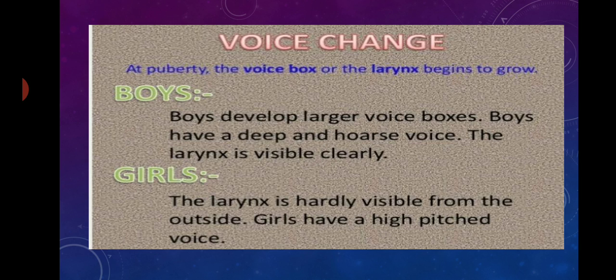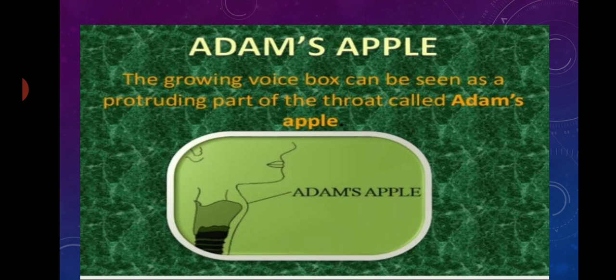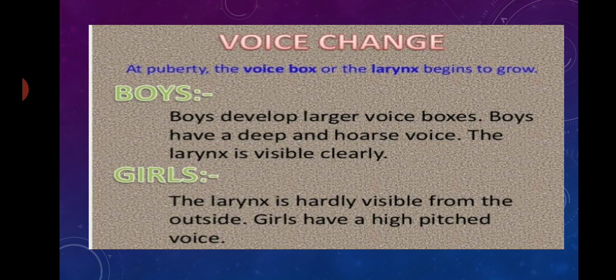Voice change. We know the voice is produced by the larynx or the voice box. At puberty, the voice box or the larynx begins to grow. Boys develop a larger voice box. The growing voice box in boys can be seen from outside in the neck, and this protruding part of the throat is called Adam's apple. And in girls, the larynx or the voice box is hardly visible from outside because of its small size, and girls have a high pitched voice whereas the boys have a low pitched or deep voice.